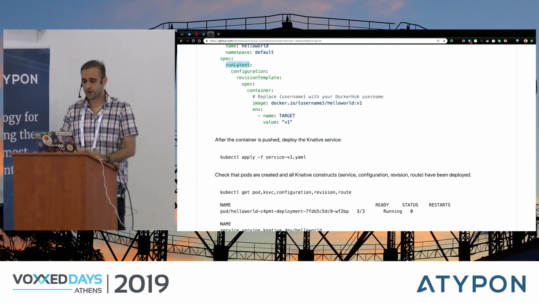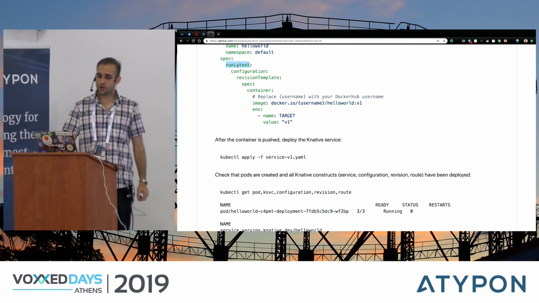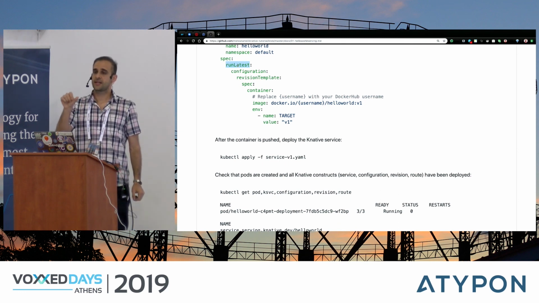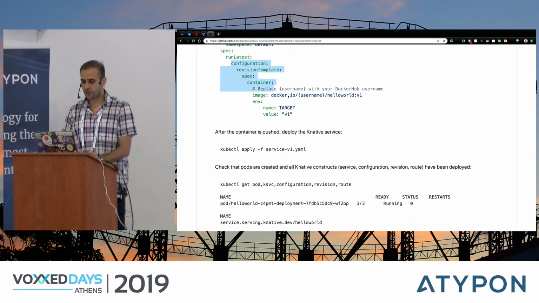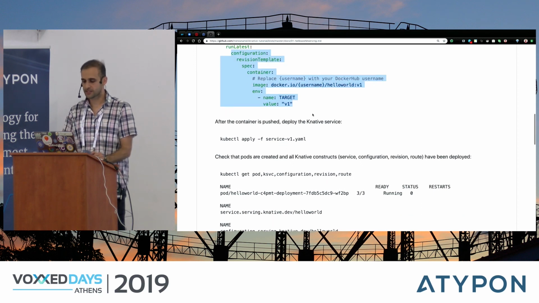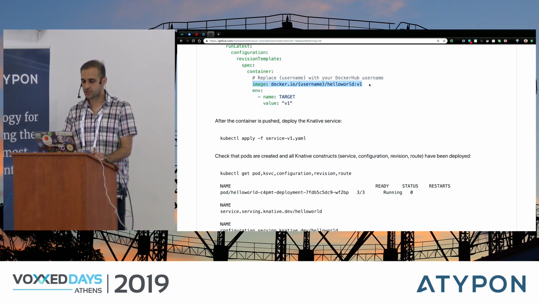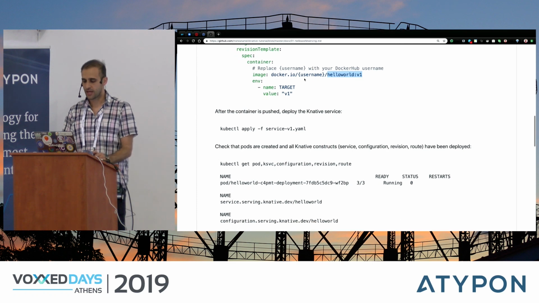The first thing to point out is that we have something called run latest. This means that when I deploy this service, it will get all of the traffic, right? So it will get 100% of the traffic. That's what run latest means. And then the configuration is the configuration of my service. The first part is the image. So I'm pointing to my Hello World image with version 1. That's the image that I pushed. And then I'm also passing an environment variable called target that has the value of v1.